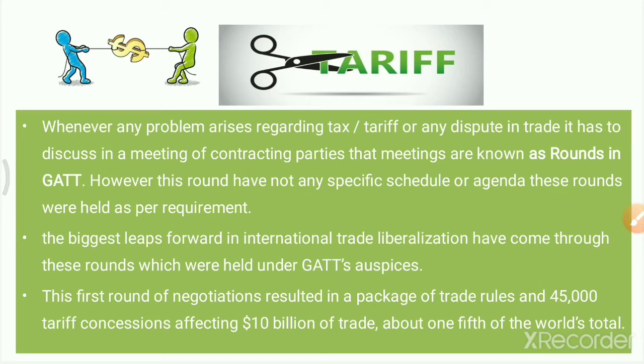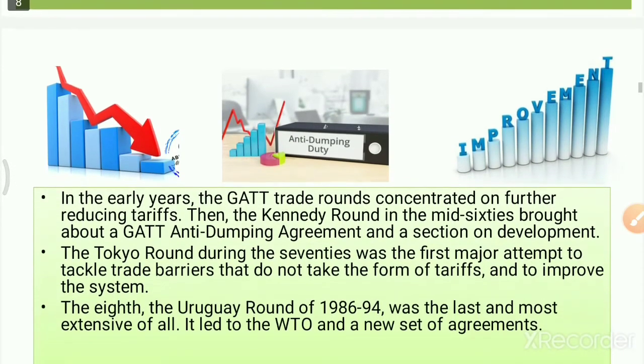Those meetings are called rounds in the GATT. In GATT, there were 8 major rounds, and those rounds led to a tremendous increase in global trade, around 10 billion, almost 1/5 of the total world trade.